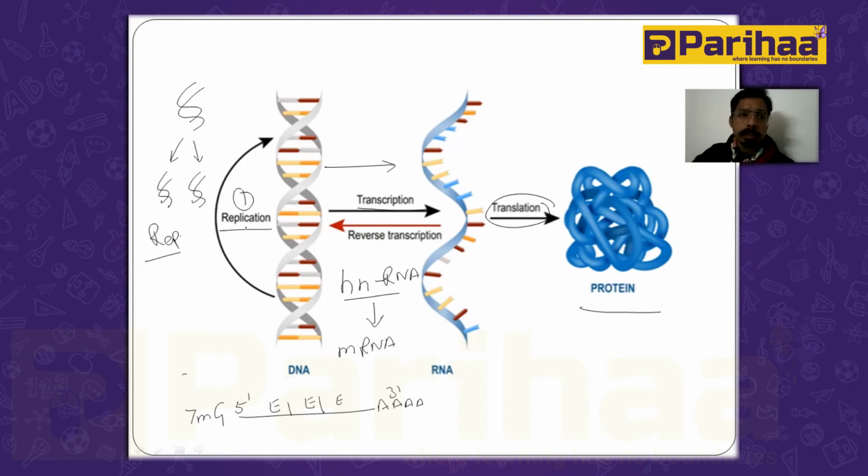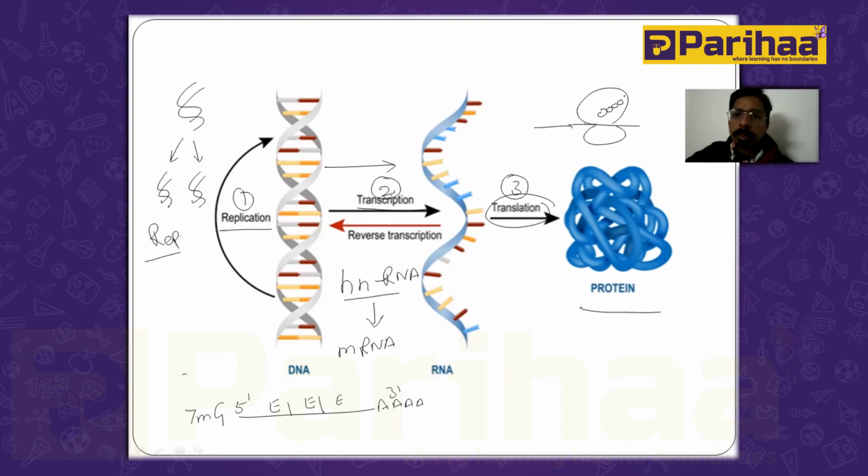So we can say replication is the first process, transcription is the second process, and the third process is translation. Translation is the process in which this mRNA adjusts over the ribosome, which is the protein factory of a cell, in which this mRNA forms a protein.